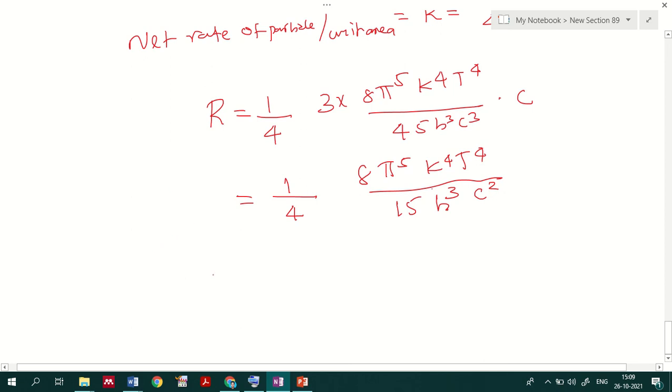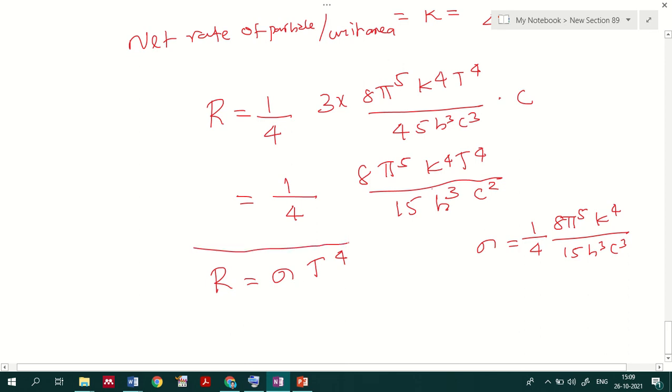This entire equation I can write as sigma T raised to 4, where sigma is equal to 1 by 4 into 8 pi raised to 5 k raised to 4 divided by 15 h cube c cube, which is a constant. So R equal to sigma T raised to 4 is the representation that we will be getting for this case.